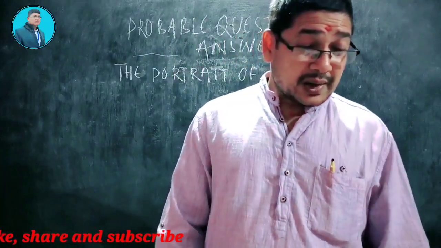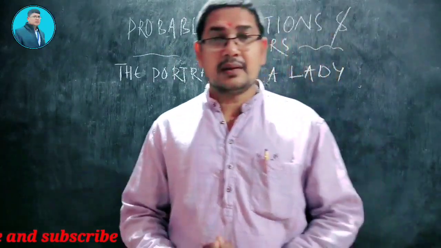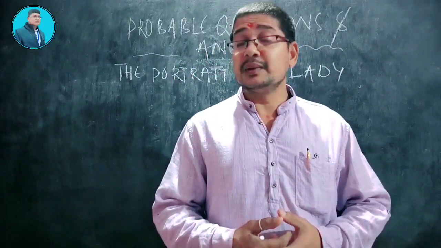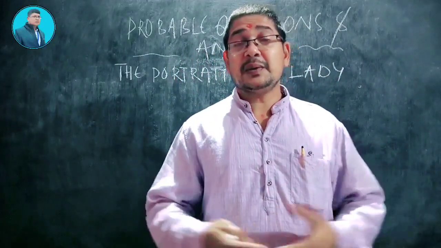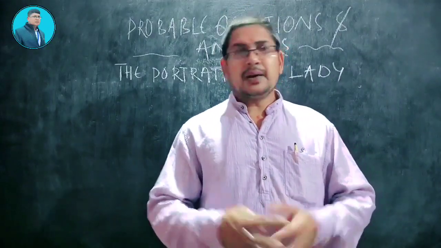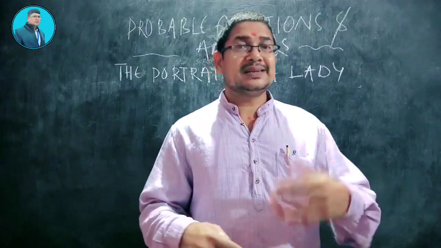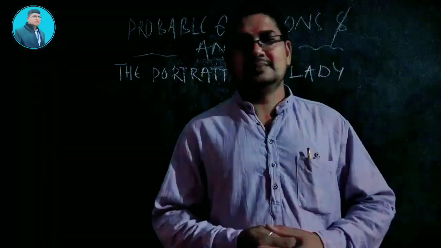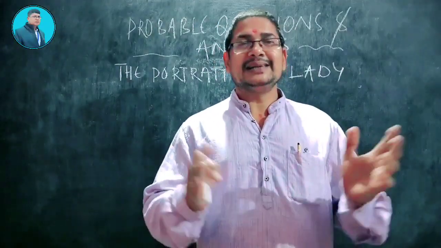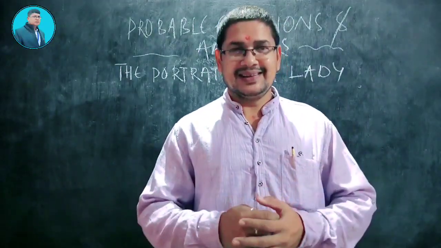Last question. How does the writer describe his grandmother? According to the author, my grandmother was short and fat and slightly bent.